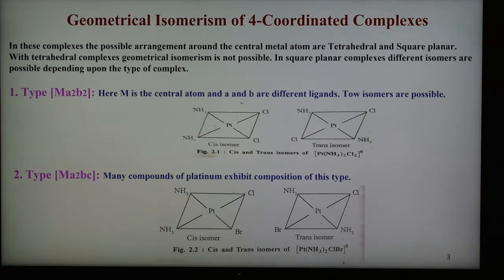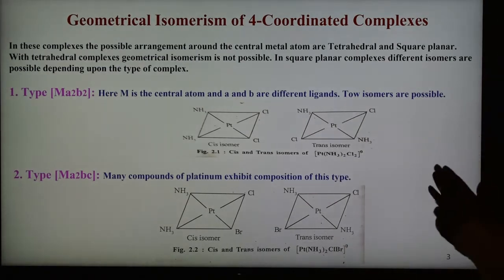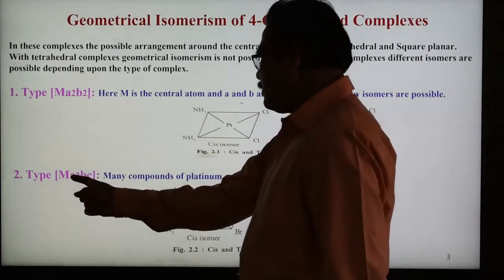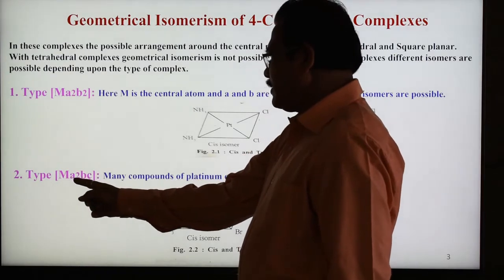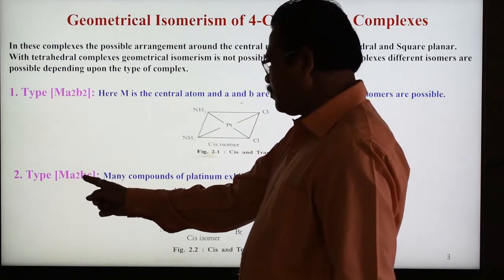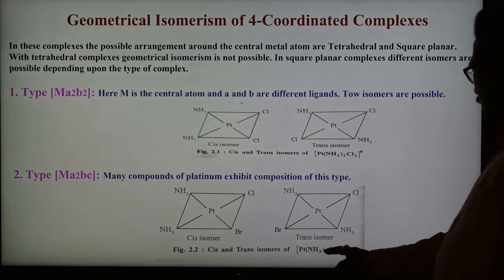So this is one type of four coordinated complexes. Four ligands are there. Another type is type second, that is of the type Ma2BC. M is again the central metal atom, and A ligands are of two types, B and C are different ligands. An example of this type of complex is here.